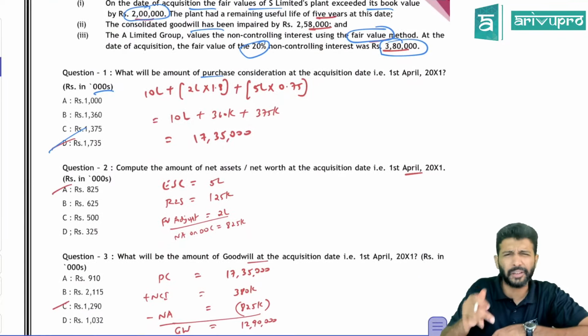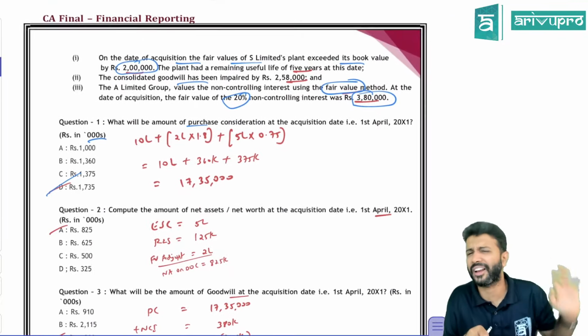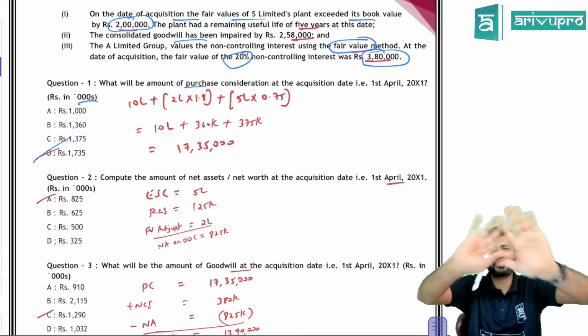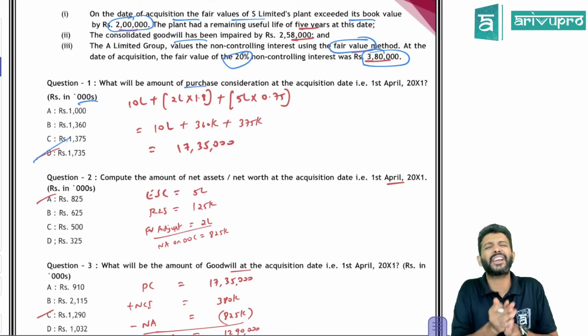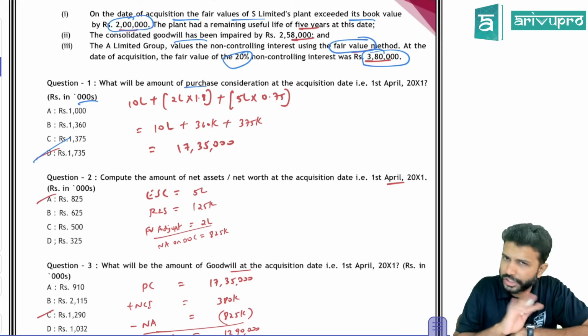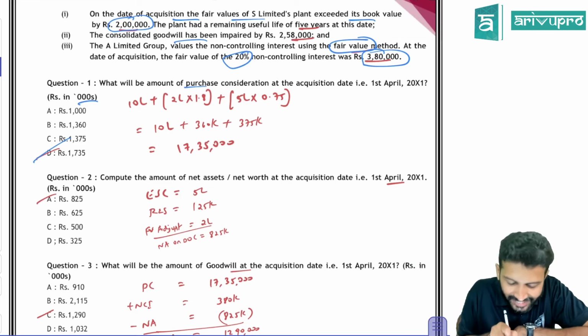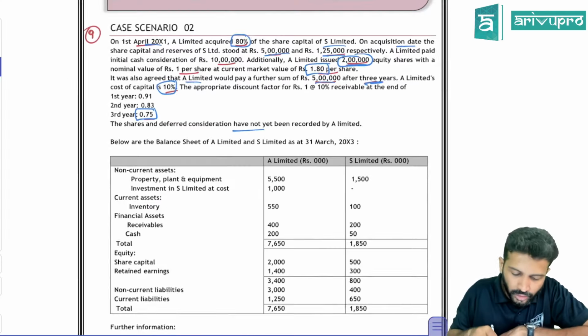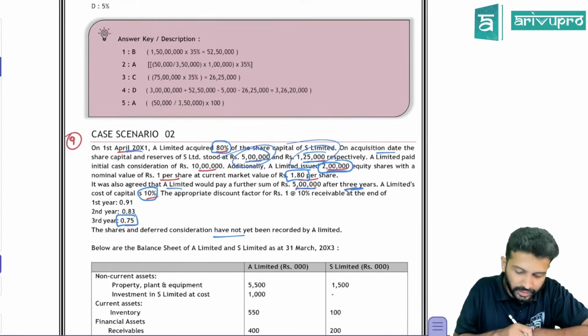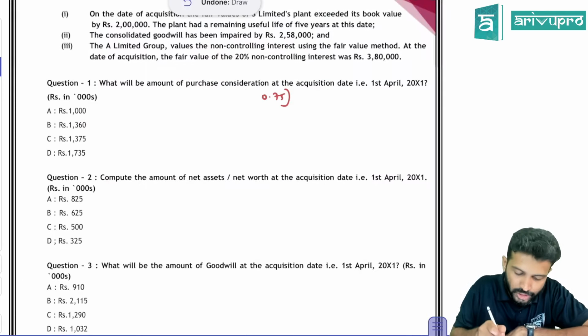Okay. Very, very straightforward question. Like this, we have done 3-4 questions in our regular class. Ditto question, but instead of preparing a full-fledged consolidated balance sheet, they are asking it as an MCQ. That's all. No change. No new concept at all. Calculate net assets, they are asking. So how do you calculate net assets? They have given equity and other equity. What is the equity value? 5 lakh. And retained earnings 1,25,000. So these two you add.